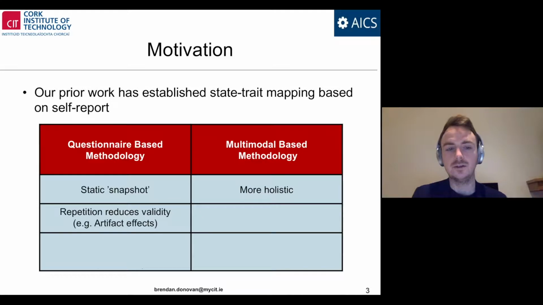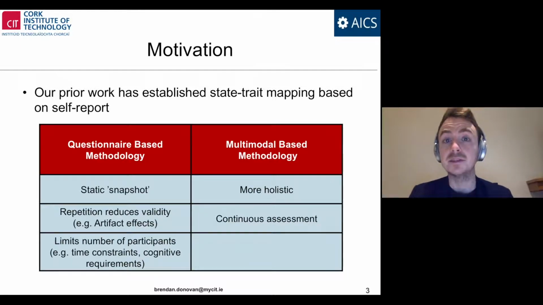Questionnaire-based methodological approaches suffer from artifact effects, where the more time a person takes the same personality questionnaire, the less accurate and valid the results become. In contrast, multimodal-based methodological approaches enable passive data collection where the participant doesn't need to alter their day-to-day behavior and can be tracked, let's say, or assessed via their normal activity with their smartphone or their computer or just through language, and thereby it's more resistant to artifact effects and thereby makes the ability to continuously assess personality more accurate and valid.